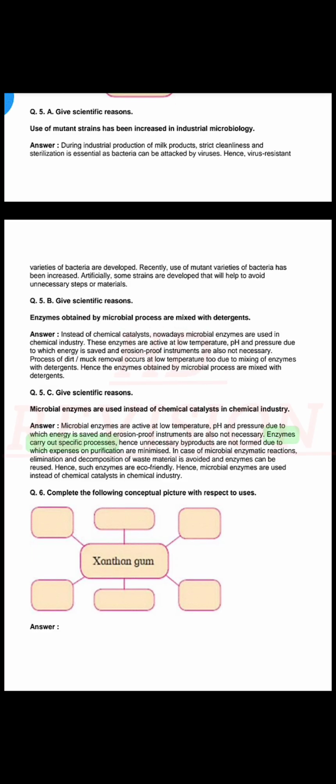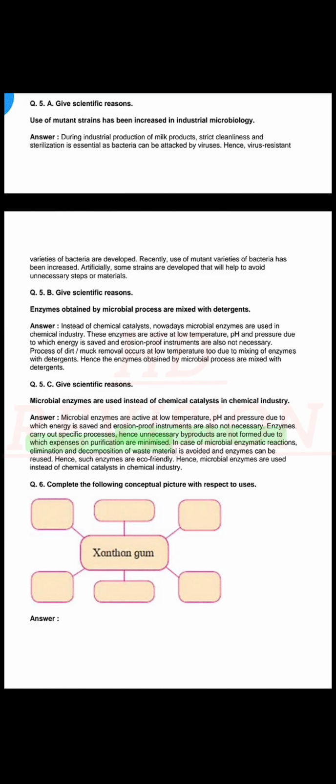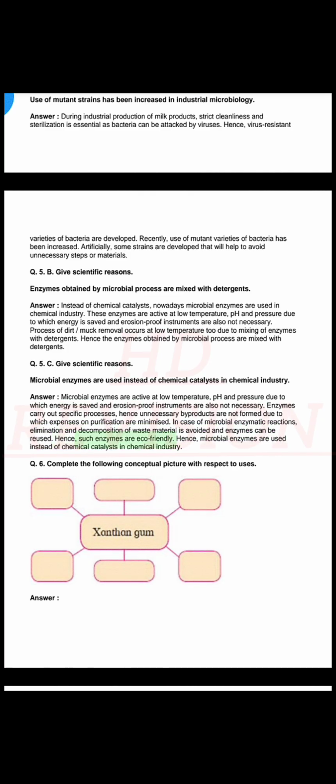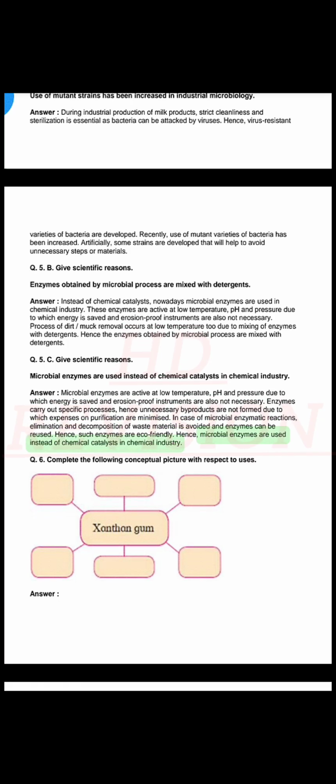Enzymes carry out specific processes, hence unnecessary byproducts are not formed, due to which expenses on purification are minimized. In case of microbial enzymatic reactions, elimination and decomposition of waste material is avoided and enzymes can be reused. Hence, such enzymes are eco-friendly. Hence, microbial enzymes are used instead of chemical catalysts in chemical industry.